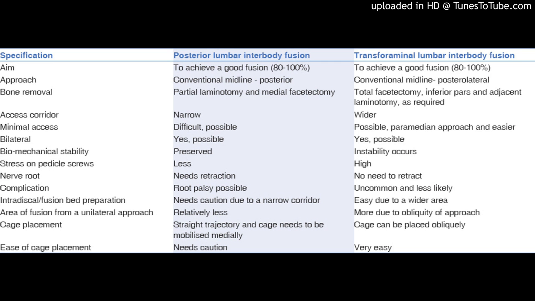Transforaminal lumbar interbody fusion is easy to perform and achieves an excellent interbody fusion. Medical management with anabolic steroids and anti-resorptive medications should be a part of the pre- and postoperative management in all patients with an osteoporotic spine undergoing bony fusion.